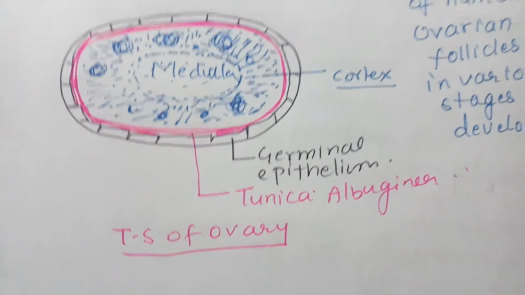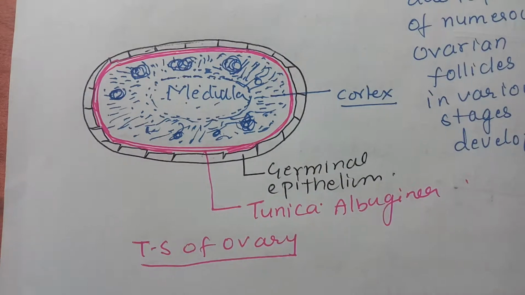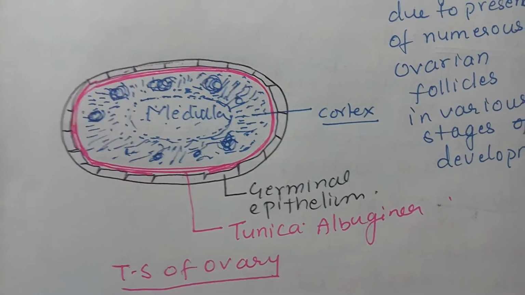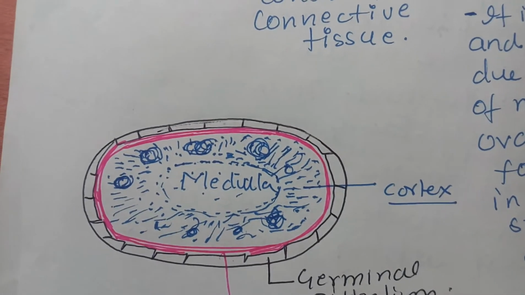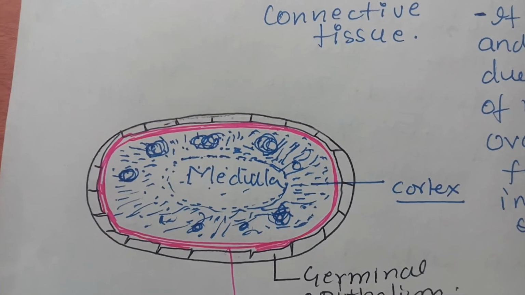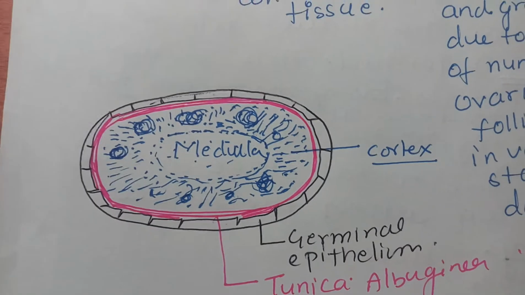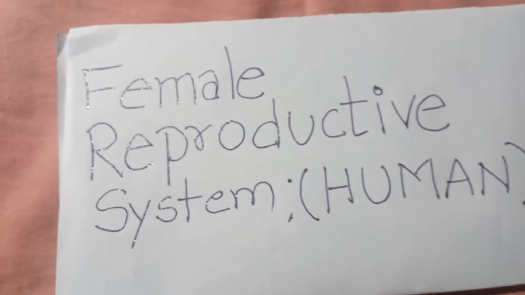Just have a look at the diagram. You can see the outer layer is the germinal epithelium, then the tunica albuginea, and then the matrix which is divided into cortex and medulla. We will see the detailed structure later on.